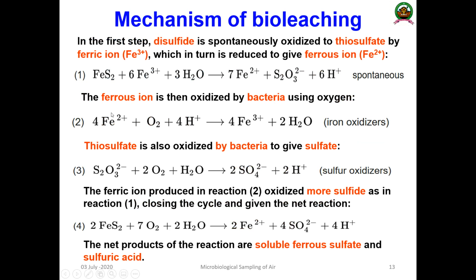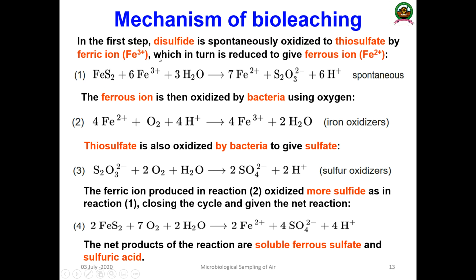Now we can see the mechanism here. As I said, in the first step, sulfide is spontaneously oxidized to thiosulfate by ferric ion, which is reduced to give a ferrous ion. Here you can see this is pyrite, FeS2, one of the major important components in the sulfur leaching, and this is oxidized.